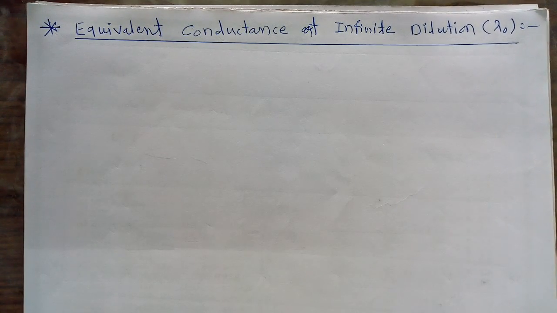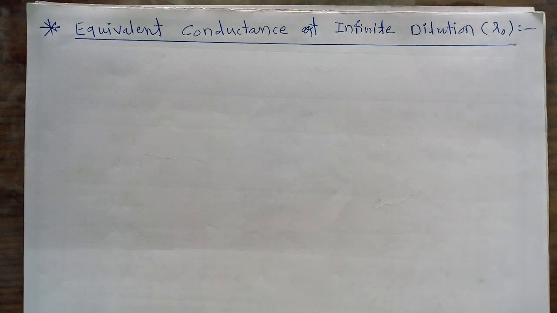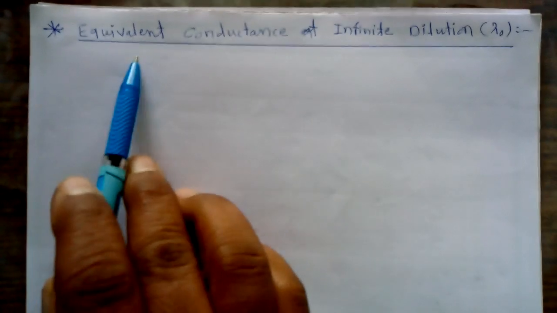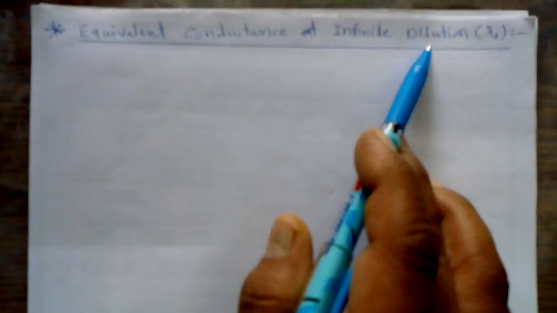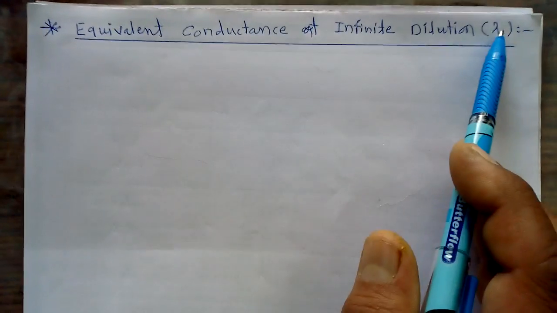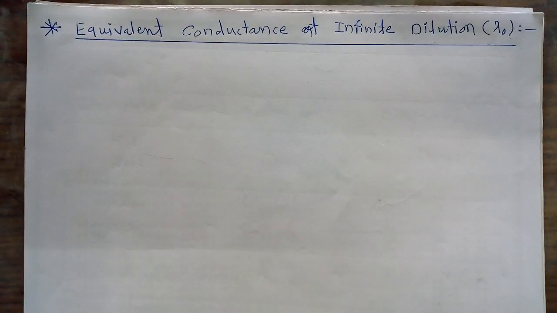In the last lecture, we studied the variation of equivalent and specific conductance with concentration and dilution, how this concentration and dilution can affect the value of equivalent and specific conductance. Now, in the current lecture, we are going to study what is meant by equivalent conductance at infinite dilution, that is lambda 0. What is the meaning of this?